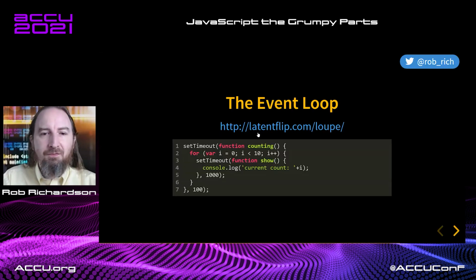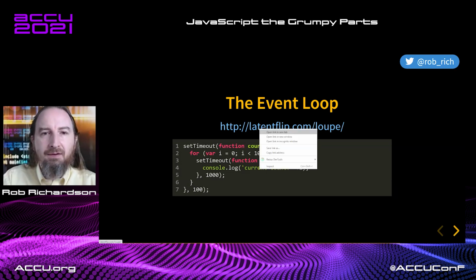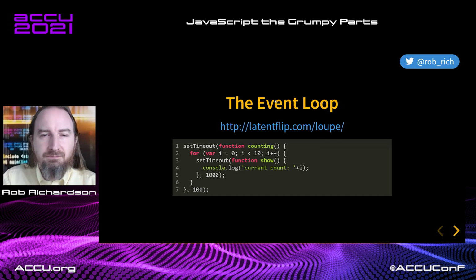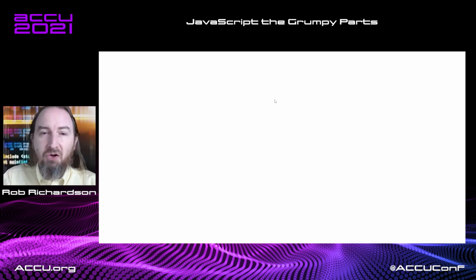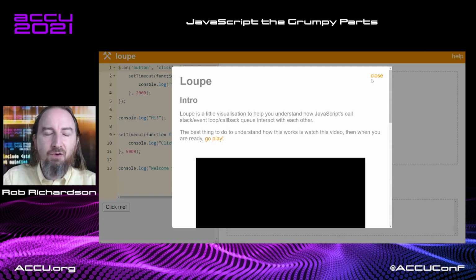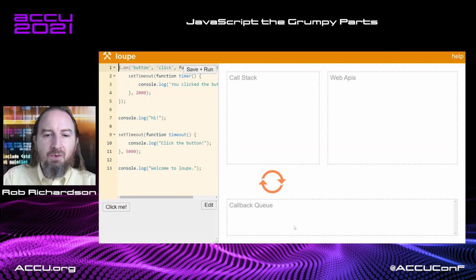I love this website in that it describes how the event loop works. Let's open this up and start poking at this. I didn't code this, but I love the way it does it. Here's an intro video about how this site works. Let's close that. We have a call stack, we have a callback queue, and we have web APIs, anything that is set to run later.